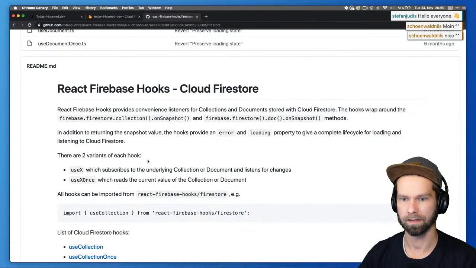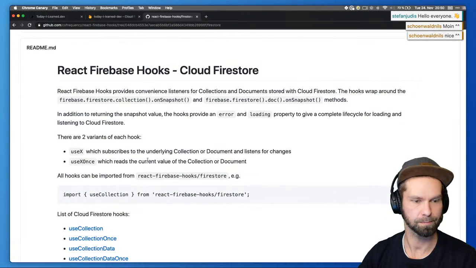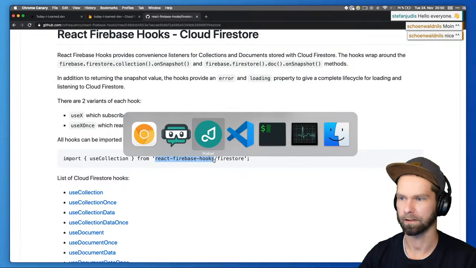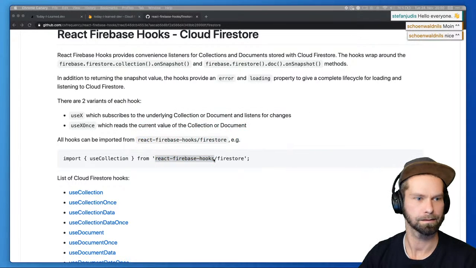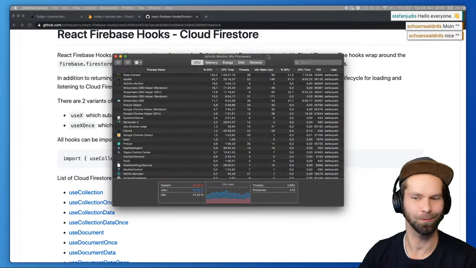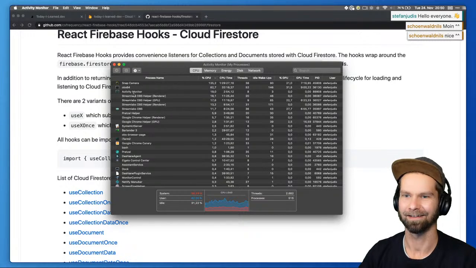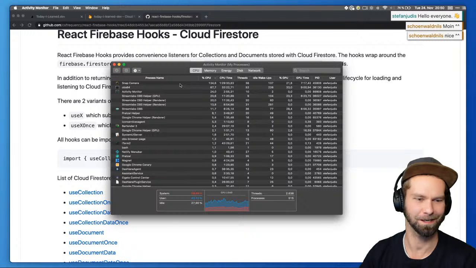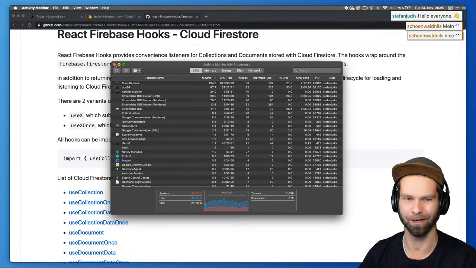So what we're gonna do, we're gonna have a look at the Firebase hooks, and as a first step we should probably install this buddy here. So I'm gonna head over to my terminal, and just to show you what's going on here, the streaming software is doing some work, but actually the whole work that makes my computer fly is basically Snap Camera.